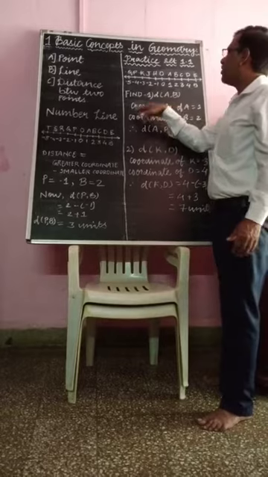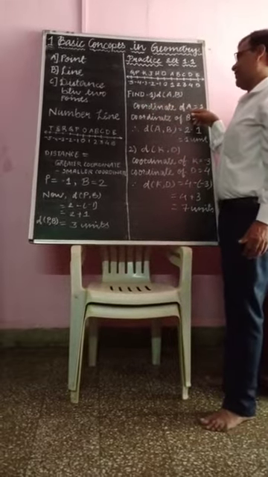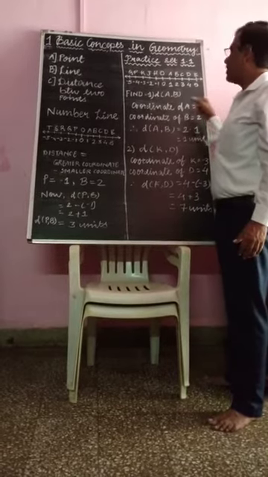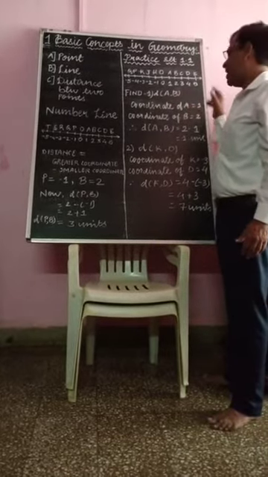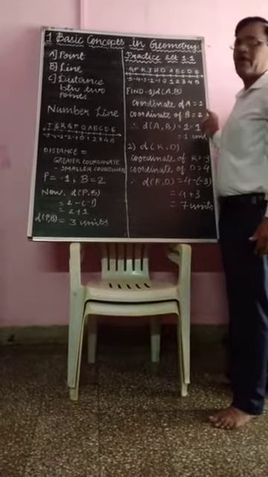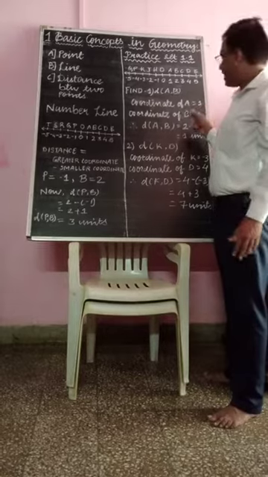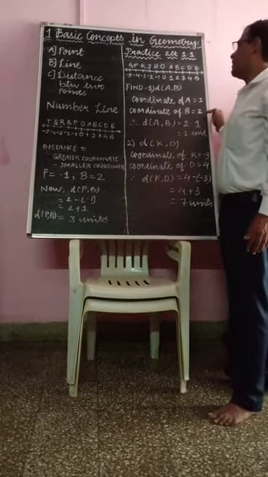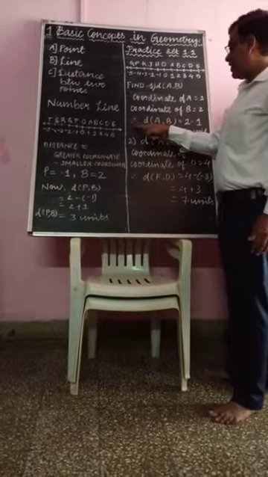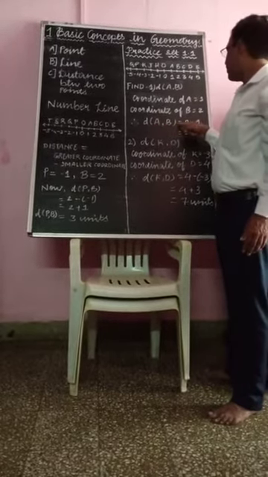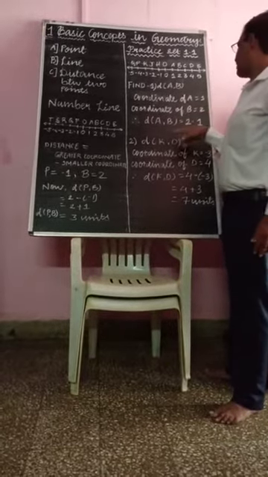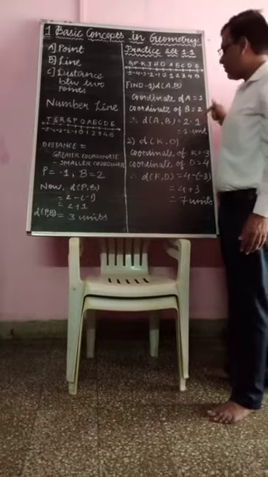First you have to write down the coordinate of A. The coordinate of A is plus 1 and the coordinate of B is 2. Which is the greater coordinate? Yes, 2 is the greater coordinate, so point B has the greater coordinate. Therefore the distance AB is equal to 2 minus 1, that is 1 unit.